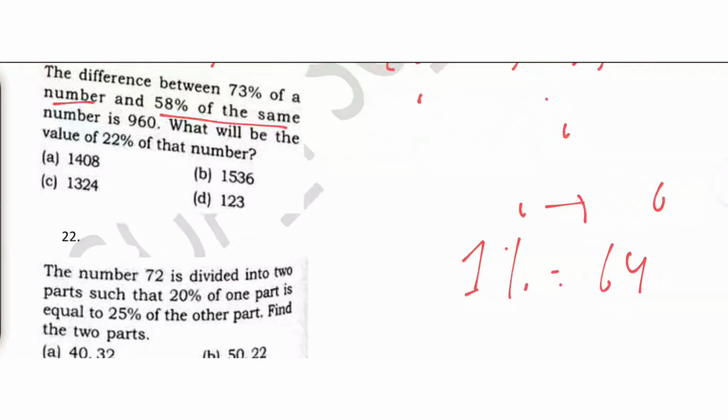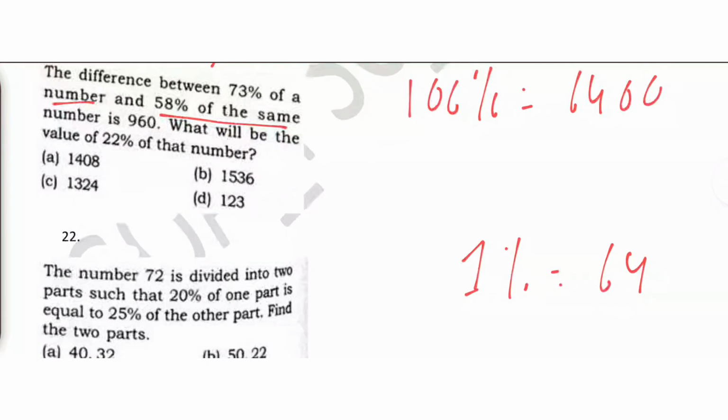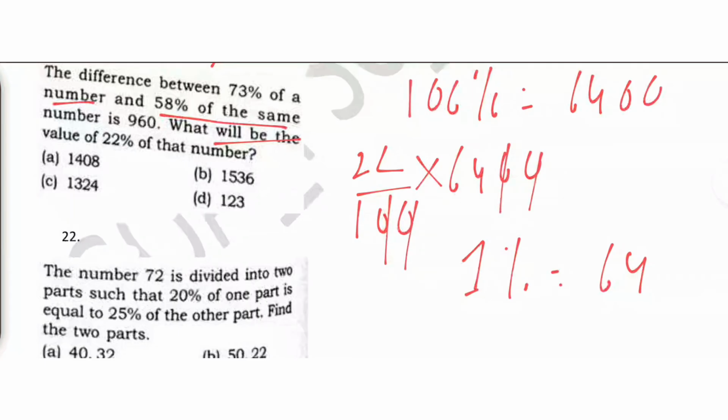So if 1% is 64, then your 100%, which is the number, is 6400. And we are told to find the value of 22%. So 22 upon 100 into 6400. This is nothing but 22 4s are 88, and 22 6s are 132 plus 8, 140. So 1408. So option A.